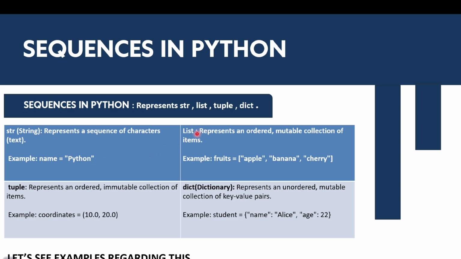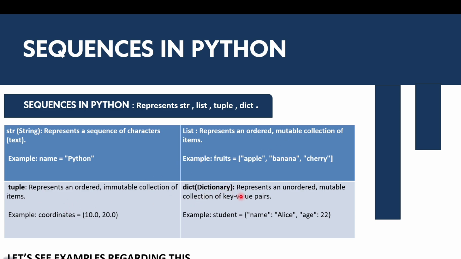Okay. Here we have list and tuple. Both are ordered collections of items, but there is a difference: a list is a mutable collection and a tuple is an immutable collection. What does it mean? Mutable means we can modify, change, basically add and remove data items, but in a tuple we can't do this.